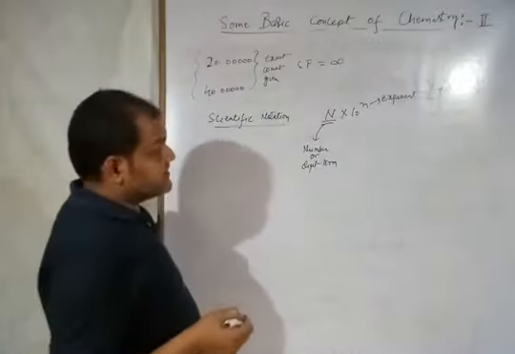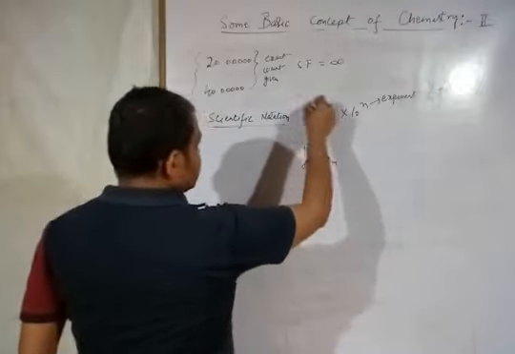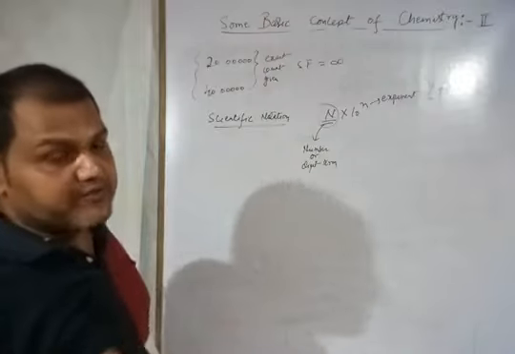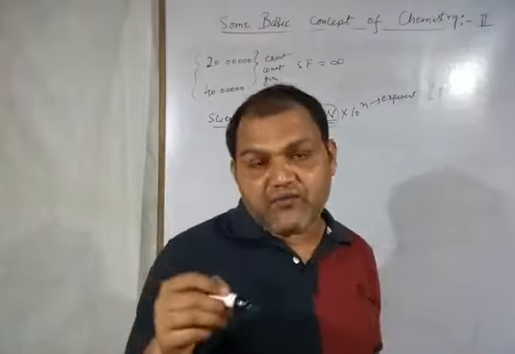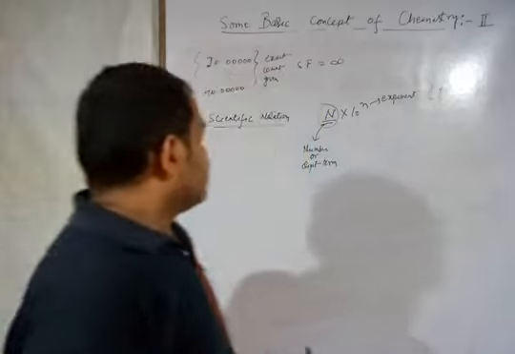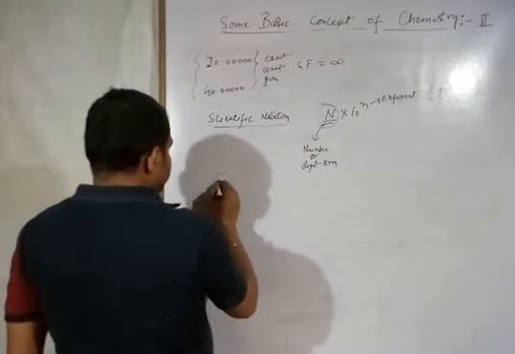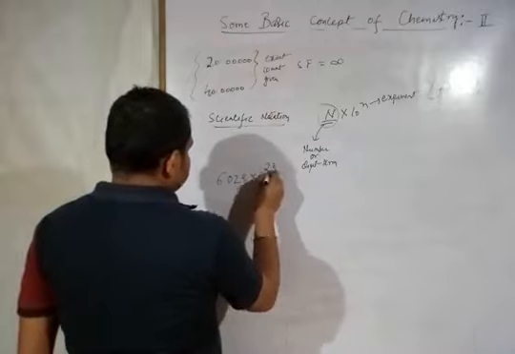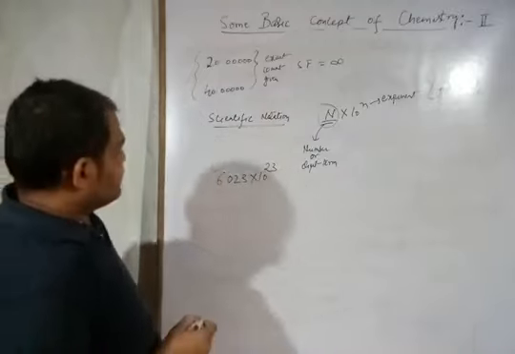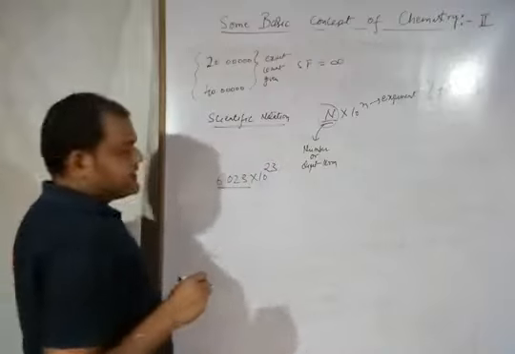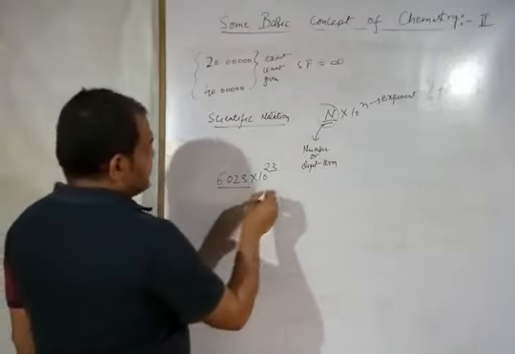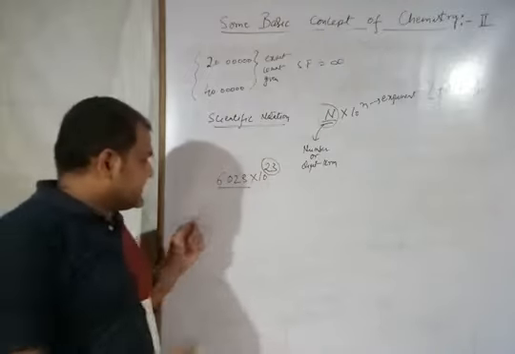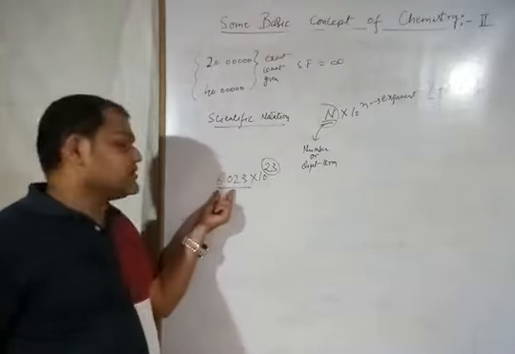One more thing is important here. When you are writing the number or digit term, the decimal point should be between the first two digits. Alright, I am taking an example: 6.023 into 10 to the raised power 23. So in this case, 6.023 is the number or digit term, and this is the exponent. So this decimal point should be between the first two digits.